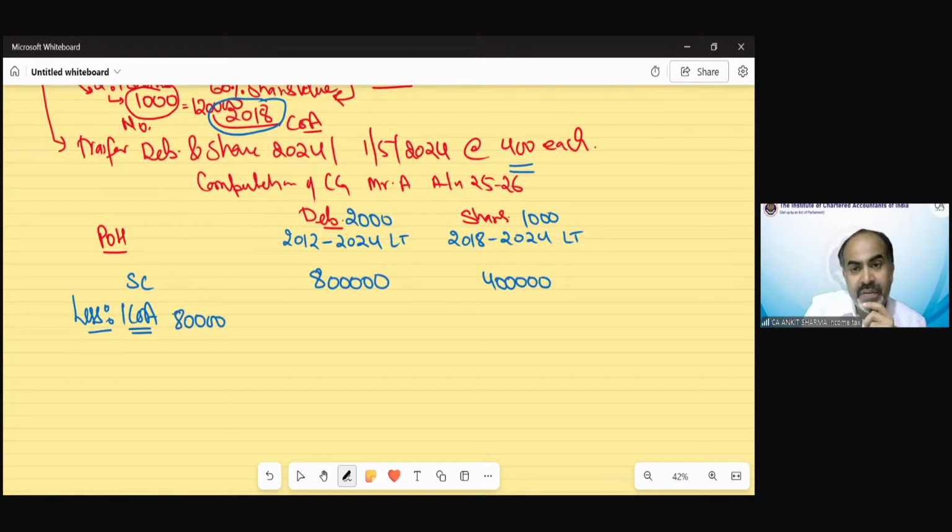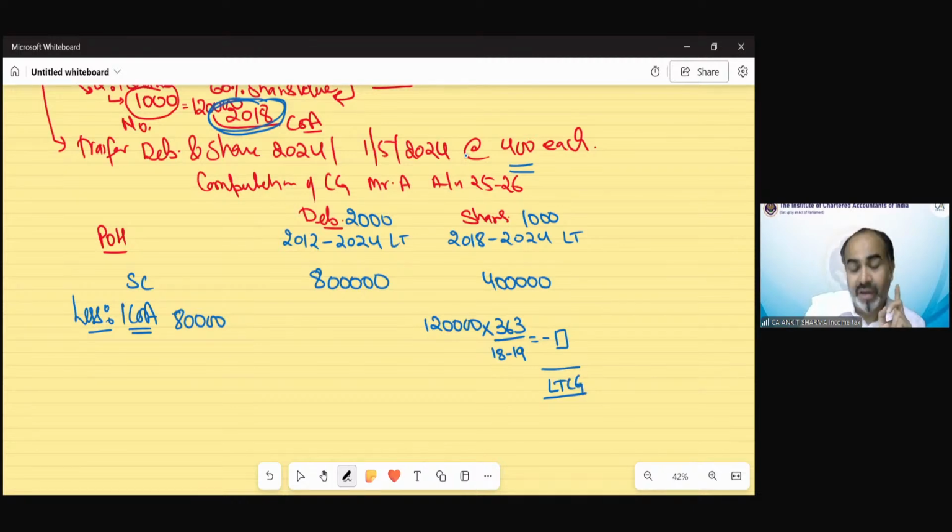And the cost of acquisition for shares would be 1,20,000. It's long term. We will multiply it with 363 and the index for the year in which the asset is held by the assessee will be taken. So shares he received in 2018, the 2018-19 index that would have been given in the question, we will take over here and deduct from this value. So that would be my long-term capital gain.